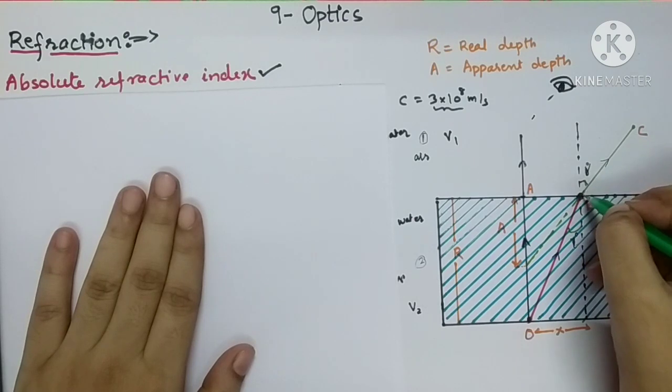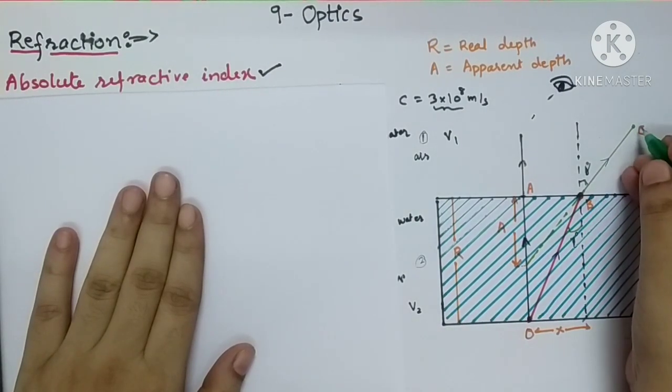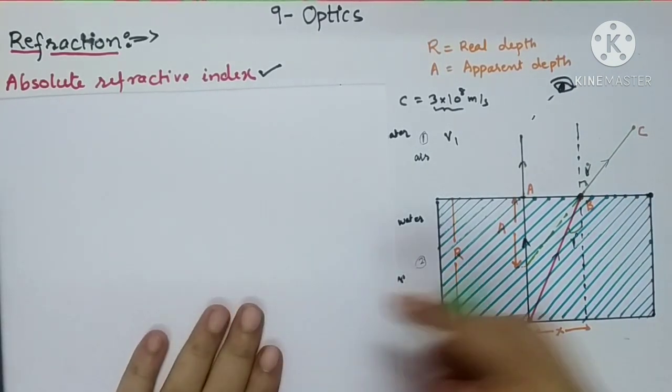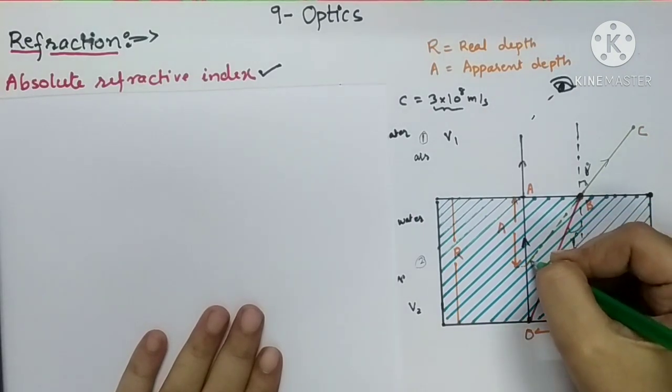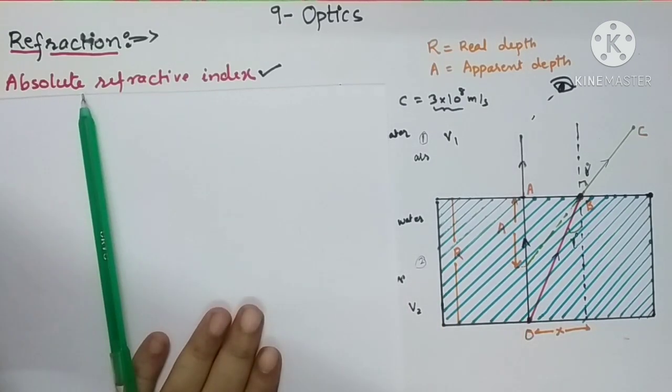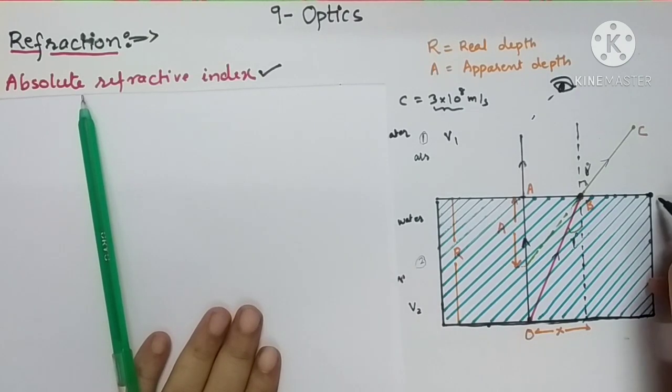So it will come out as a ray BC. BC is a refracted ray in rarer medium. So we have drawn the original direction of the ray also. Or you can consider it as, see the bottom part of this. Suppose this is a glass containing water or it is a jar containing water. This is the bottom surface of the container, and the thickness of this glass slab you can consider, or height of the water level is R.